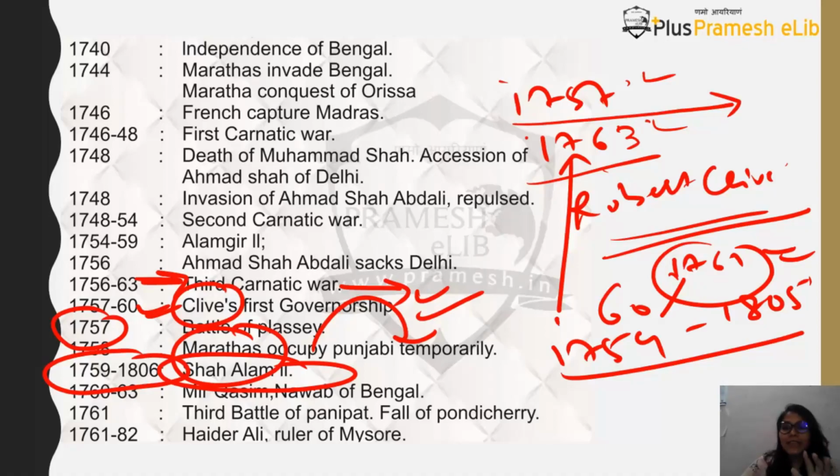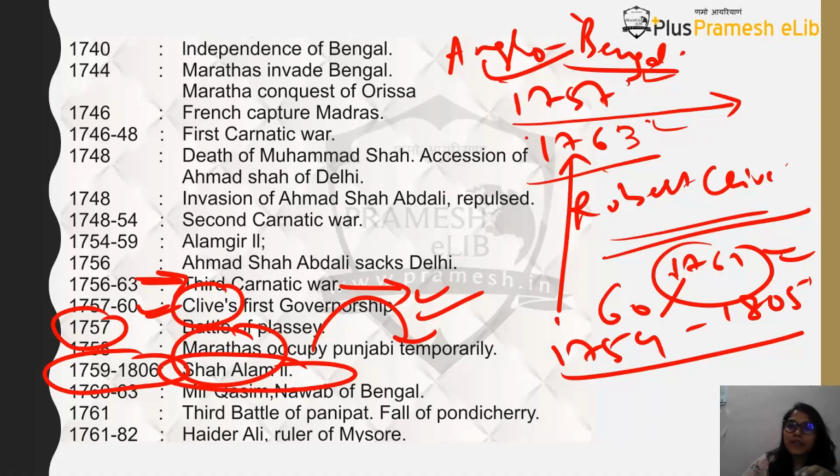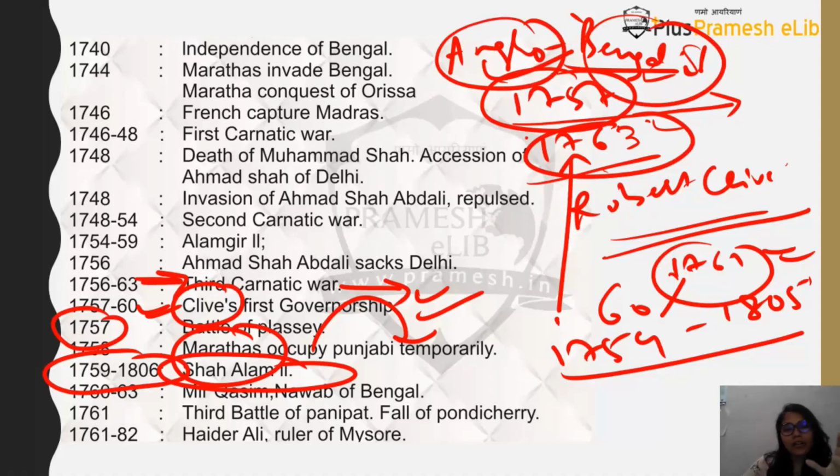And third Battle of Panipat, see, Battle of Plassey is fought between whom? It is fought between Anglo on one side and Bengal ruler on other side. Okay. So 1757 and 1763 both are happening between English and Bengal Nawabs or Bengal rulers, while 1761 battle is happening between whom? It's happening between the Mughal emperor, like the Mughal empire, on whose side are Marathas also, and versus whom?